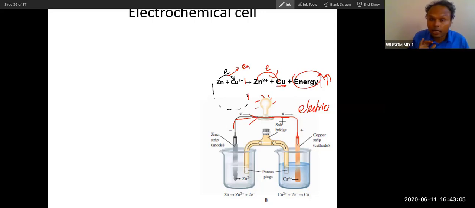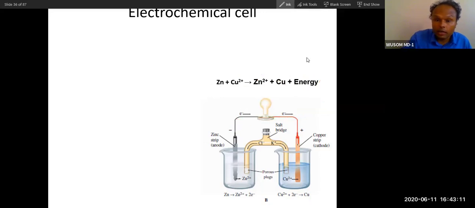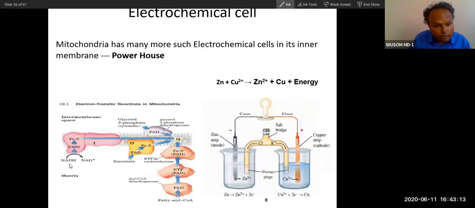Exactly the same thing happens in our body. The same type of electron movement happens from a low redox compound to a high redox compound, that is oxygen. So this is only one part, and I'll show you the other part.